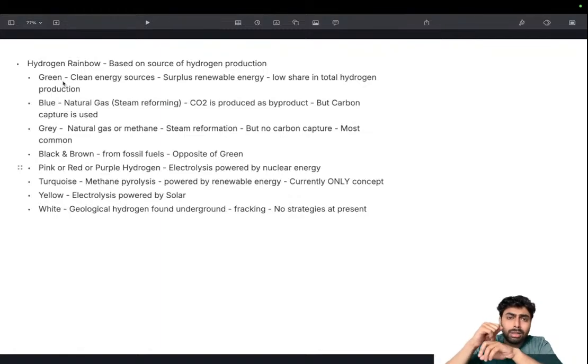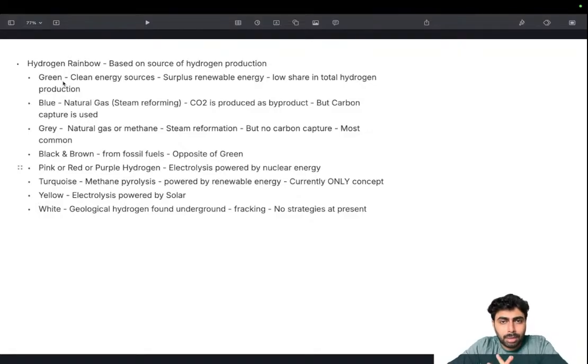One is hydrogen extracted from natural gas through steam reformation, methane gas reformation. Then there is another process, electrolysis of water: passing electricity through water, so it splits into hydrogen and oxygen, and we can siphon off the hydrogen. But the issue with electrolysis is that we need a constant supply of electrical energy to produce hydrogen. So if we are getting the electrical energy for electrolysis fully from green or renewable energy sources, then it becomes green hydrogen.